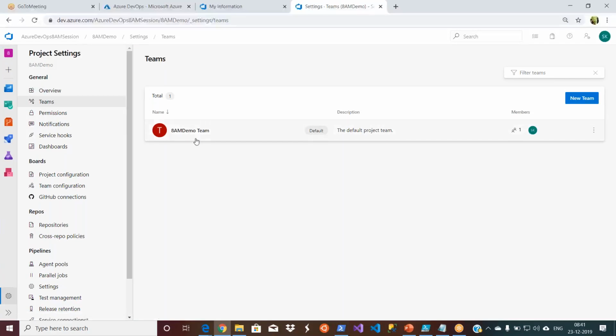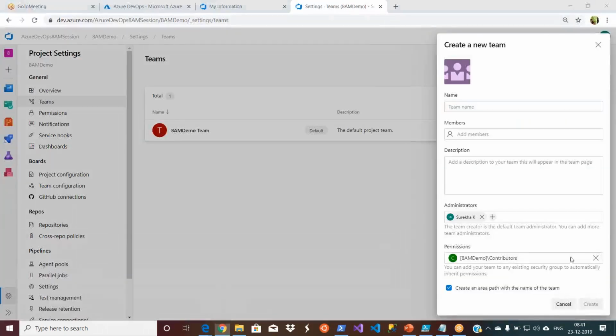So in my projects right now, I only have one team. I did not create it, but by default, this team is being created. Now I want to go ahead and add some development team. You click on new team, and then simply say dev team, and you can add the members.